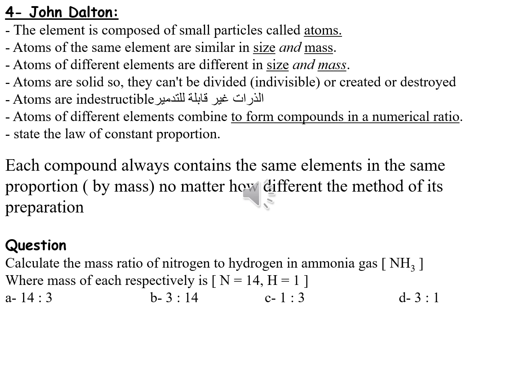Dear students, about John Dalton. Matter is composed of small particles called atoms. In John Dalton's theory, the atoms of the same element are similar in size and mass. Atoms of different elements are different in size, mass, and shape too. Atoms are solid, as Dalton says, and cannot be divided, created, or destroyed,